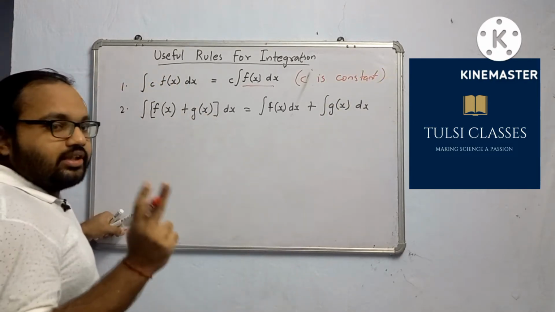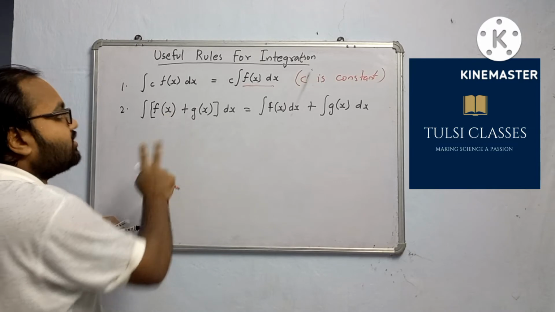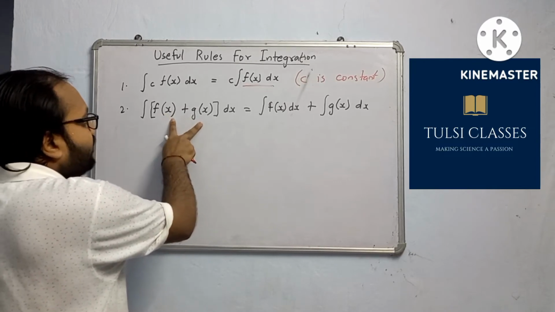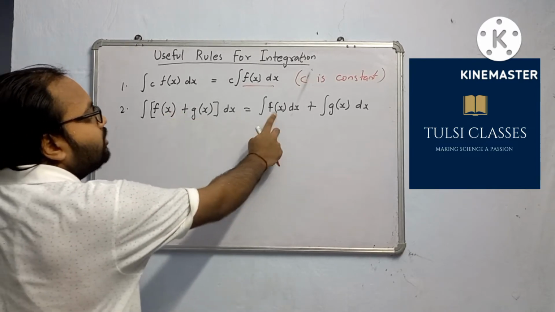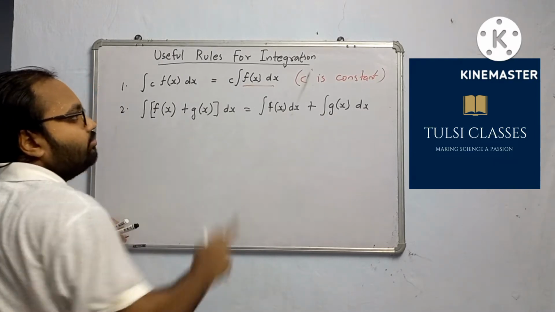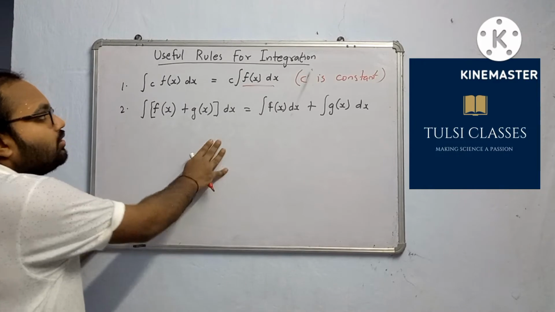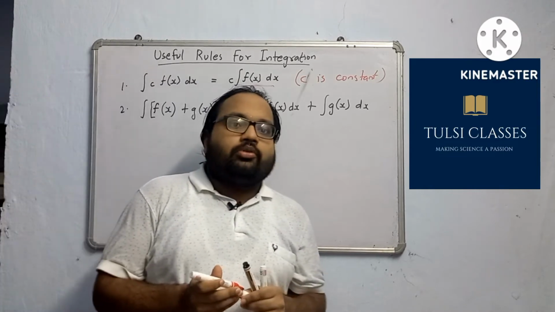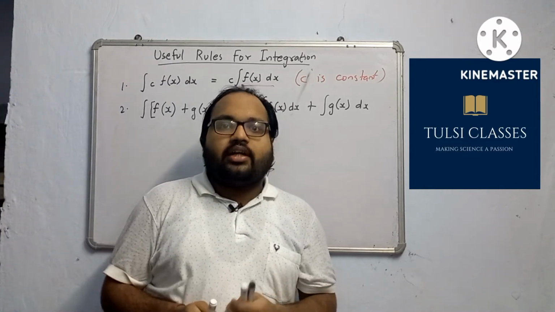And when two functions are there, f and g, both are in x, the integration of the sum of these functions is equal to, you will find separately the integration of both the functions and then add them. So these are the useful rules for integration. Now we will move to our next topic, that is average speed and instantaneous speed.